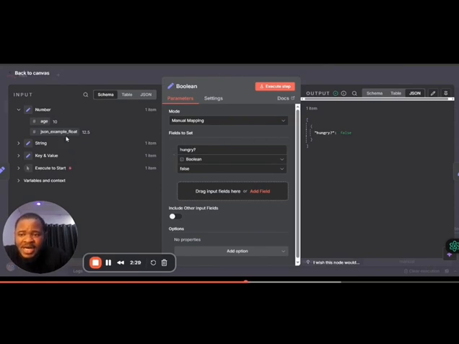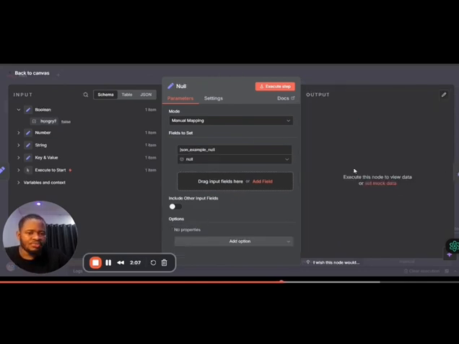Same thing with a number. Like we saw earlier, a number should never be represented in double quotes. It must always remain its true value, because once I put double quotes around it, it does not become a number again. Same thing with Boolean, so you have to know these rules. The rule says that for Booleans, you must never represent them with double quotes. So that's just about Boolean.